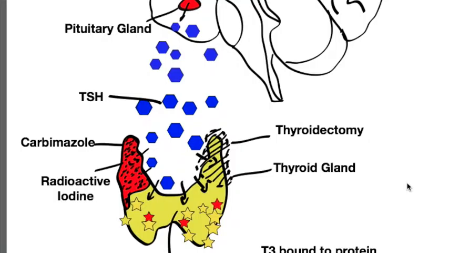So by reducing the amount of thyroxine that is produced, either with oral medications such as carbimazole, using radioactive iodine, or even moving further to surgery, it allows the thyroid gland to start regulating the amount of thyroxine it produces into the bloodstream, which then starts to regulate the whole cycle in which the hormone is produced.